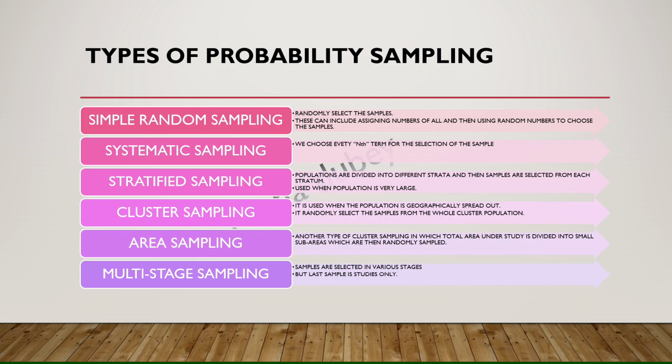Now the last one is multi-stage sampling. In multi-stage sampling, at different stages I have to draw my samples, and at the last stage my sample will be finally selected. That means my study will be based on the last sample.